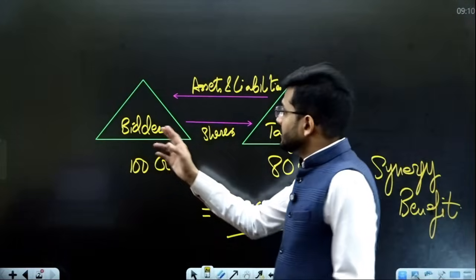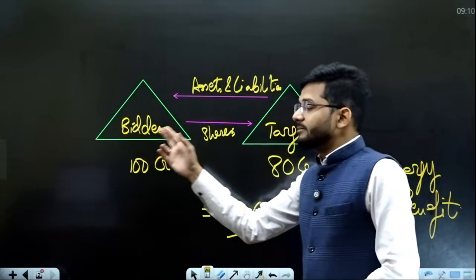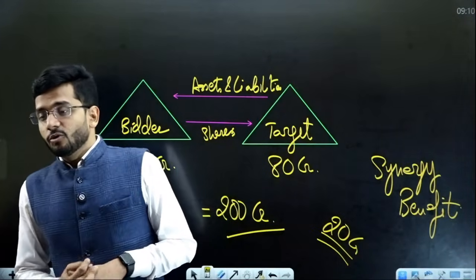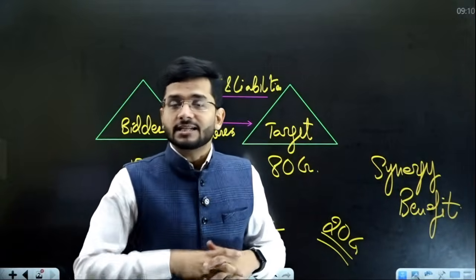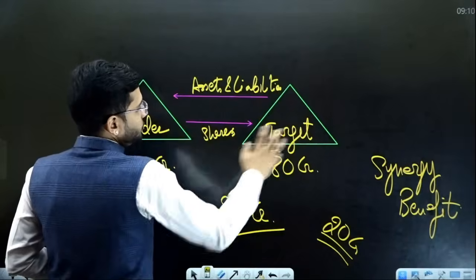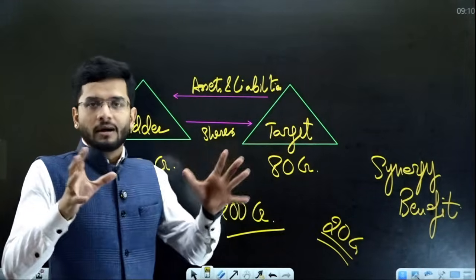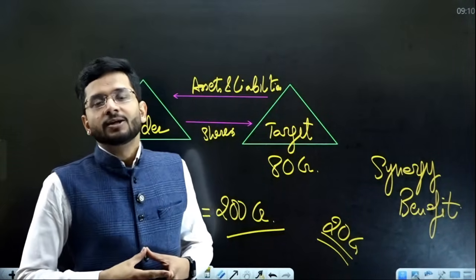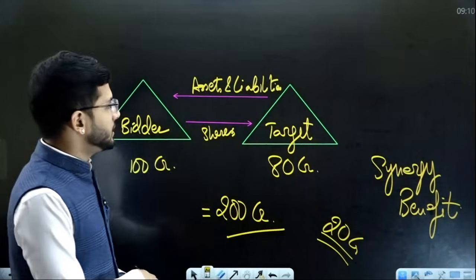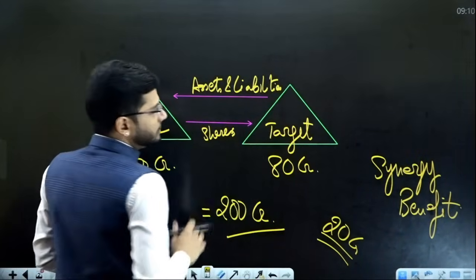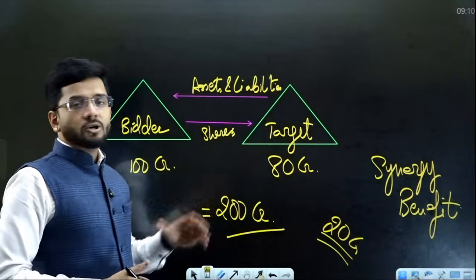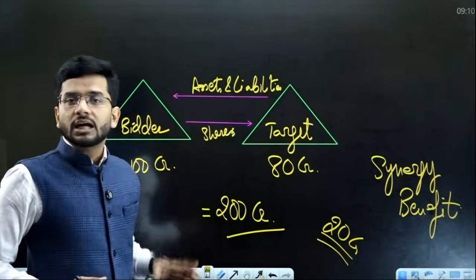Now, while the consideration will be decided, what will the bidder company give to the target company shareholders? Target company shareholders have to go. They have to surrender their assets and liabilities. What amount will the bidder company pay them? Your obvious answer will be, sir, 80 crores, the value which the target company has, will be paid by the bidder company.